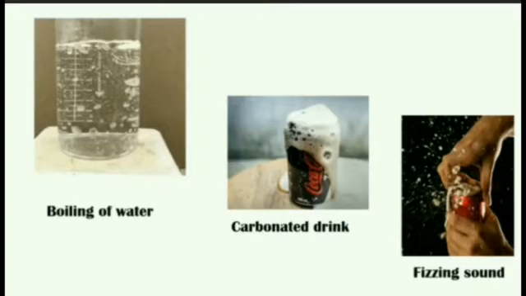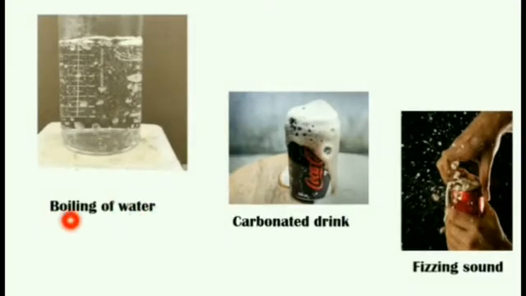When we boil water, air bubbles can be seen on the sides of the vessel, which indicates the separation of gases. Second example is the fizzy sound of carbonated drinks like Coca-Cola and soda water, in which carbon dioxide gets dissolved at high air pressure.